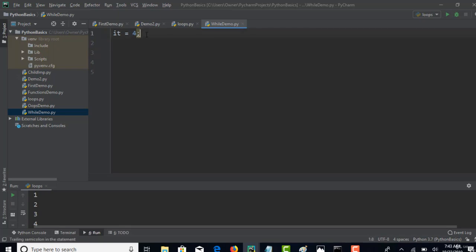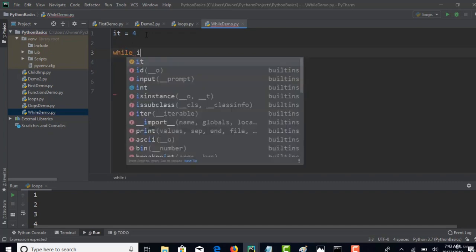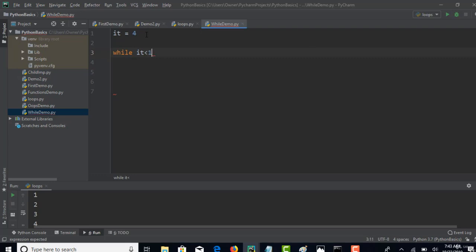Sorry, colon is not allowed in Python. Simultaneously I'm working on different projects, so that makes me do some mistakes. While it less than 1.